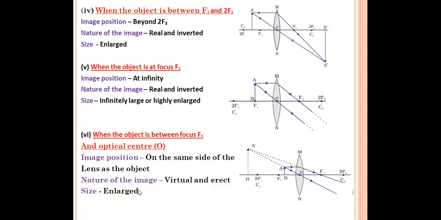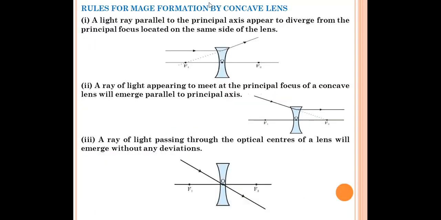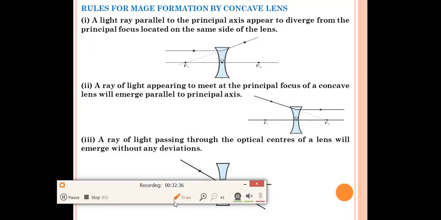So one by one you have to practice these diagrams, then it will be clear for you. You have to remember the 3 rules. According to the 3 rules, you have to draw the diagram. Next one, rule for image formation by concave lens. Now we'll discuss the rules for concave lens.